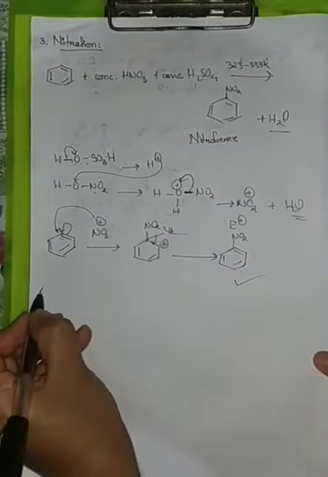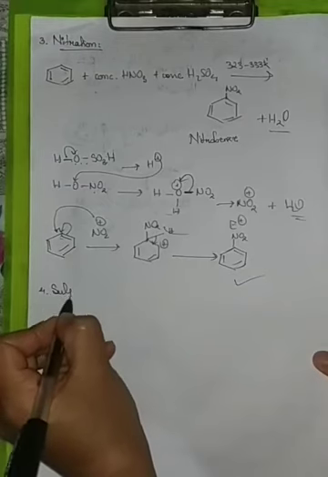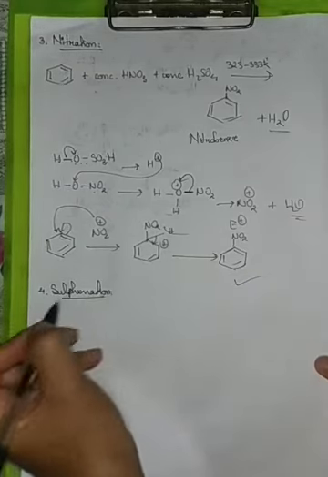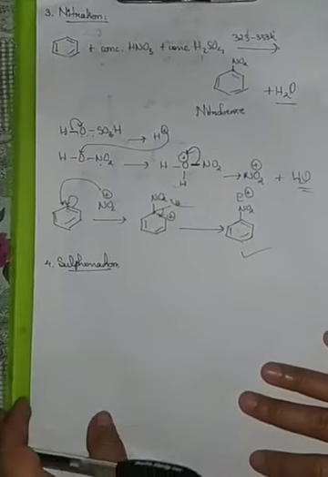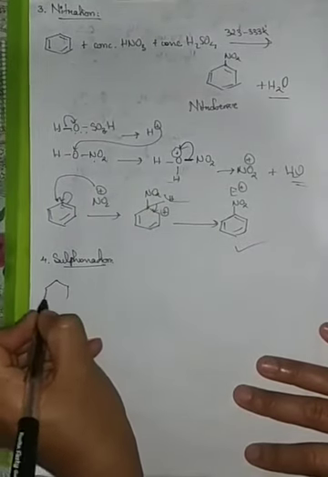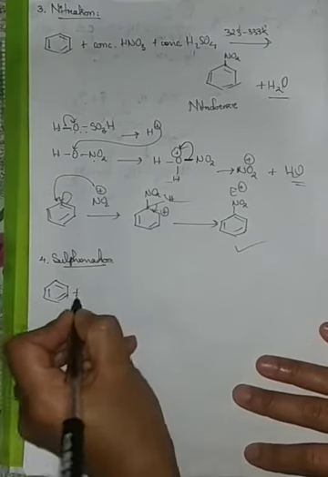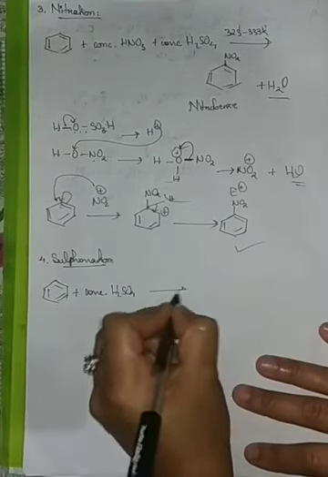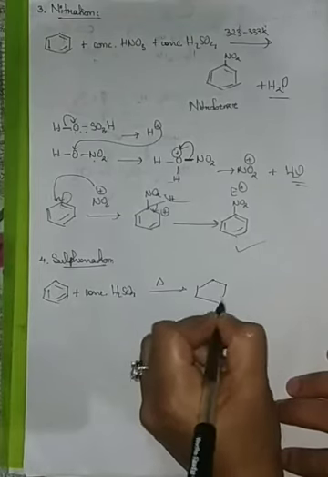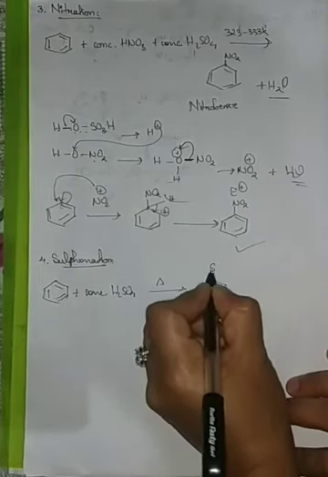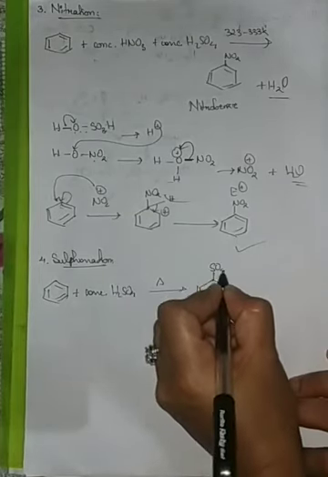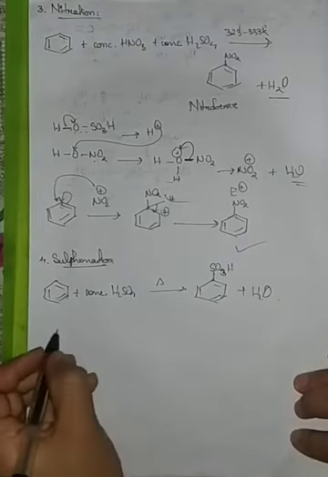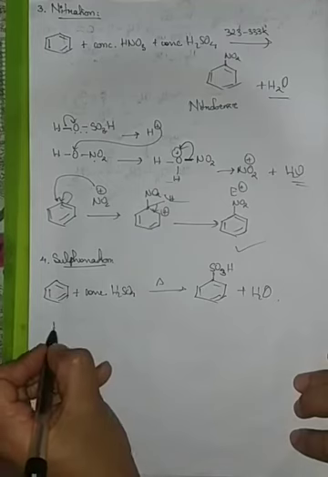Now let's check the fourth chemical reaction, that is sulfonation. Now what is the sulfonation reaction? It reacts with sulfuric acid. The benzene ring reacts with concentrated sulfuric acid. On heating, benzene will be getting benzene sulfonic acid along with the removal of water. Therefore now the same mechanism takes place.